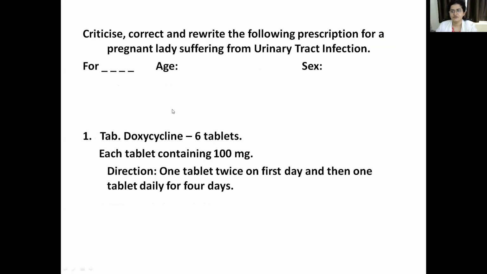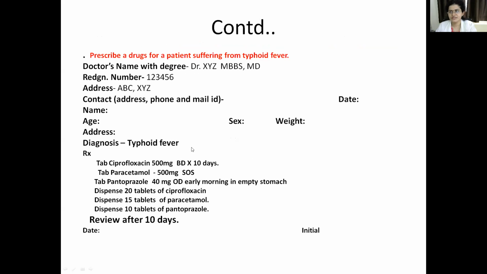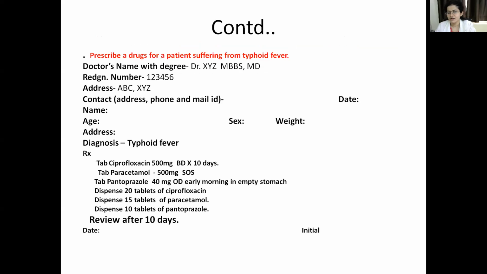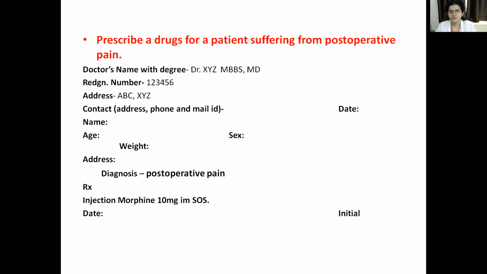Then next is the CCR. So remember, write these two prescriptions: one for typhoid fever and the second for post-operative pain. For typhoid fever, remember tablet ciprofloxacin 500 milligrams BD for 10 days, followed by paracetamol 500 milligrams SOS, that is when needed, and pantoprazole 40 milligrams once daily early morning on an empty stomach. And for post-operative pain, we mostly give narcotic analgesics, that is opiates, so you can give morphine injection 10 milligrams intramuscular.